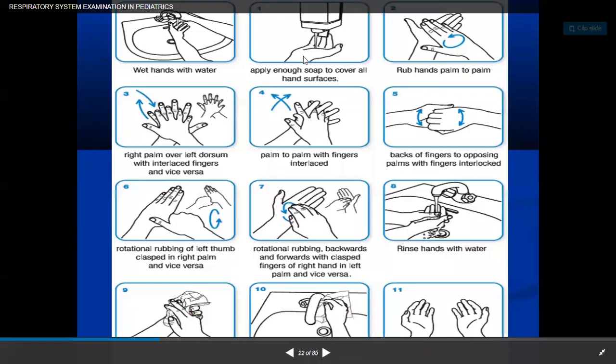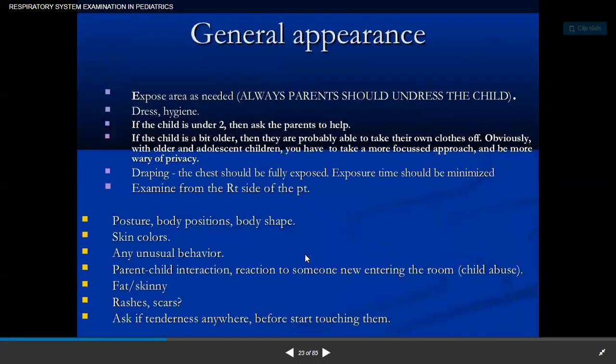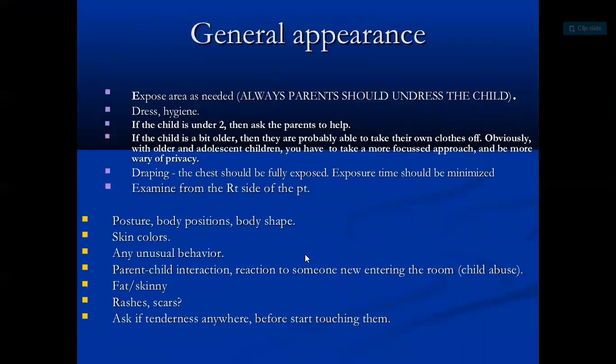So wet your hand, apply soap and cover all hand surfaces, rub the palm. With all these procedures, clean your hand. So general appearance: always the patient should undress the child. Expose area as needed. Dress and hygiene. If the child is under 2, then ask the parents to help. If the child is a bit older, then they are probably able to undress on their own.